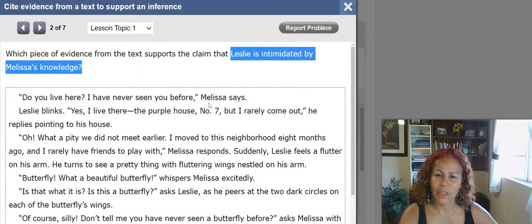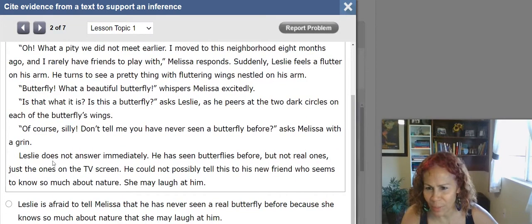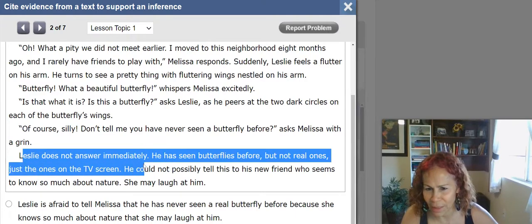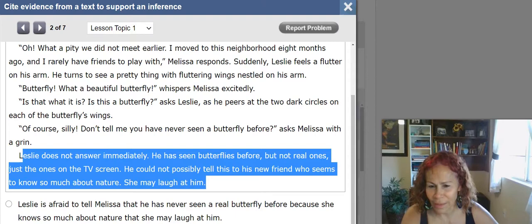Okay, so that is the text. Now let's take a look at the question again. I'm looking for the evidence that supports the claim that Leslie is intimidated by Melissa's knowledge. Do you remember this part when Leslie doesn't answer immediately? He's scared that Melissa is going to think he's silly and laugh at him.